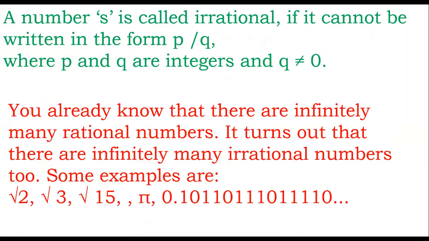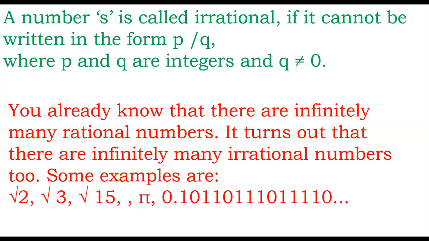Irrational numbers are denoted by S, because natural numbers are denoted by capital N, whole numbers by W, like that. So a number S is called irrational if it cannot be written in the form of P by Q, where P and Q are integers and Q not equal to 0. This is the common condition. If Q is equal to 0, it's undefined.